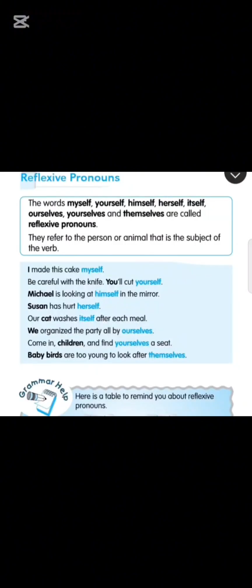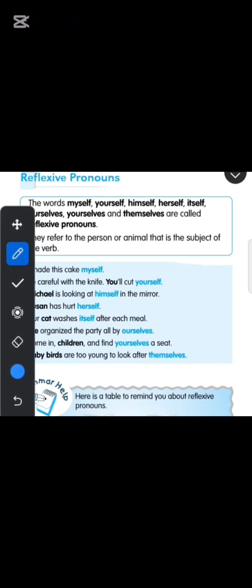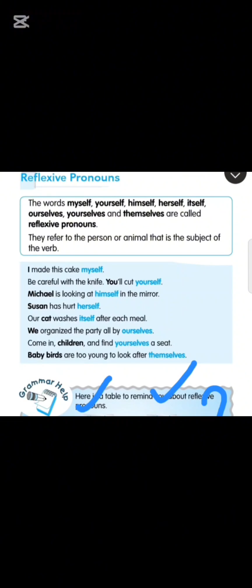Here's the table to remind you about reflexive pronouns, first person, second person, third person. It's the same as the personal pronoun table, okay? Then we have singular and then we have plural. Singular includes I, me, and plural means more than one. That includes we, you, they. Got it? Do you have any question in reflexive pronouns? If you have, do let me know. Let's move on to the next page.